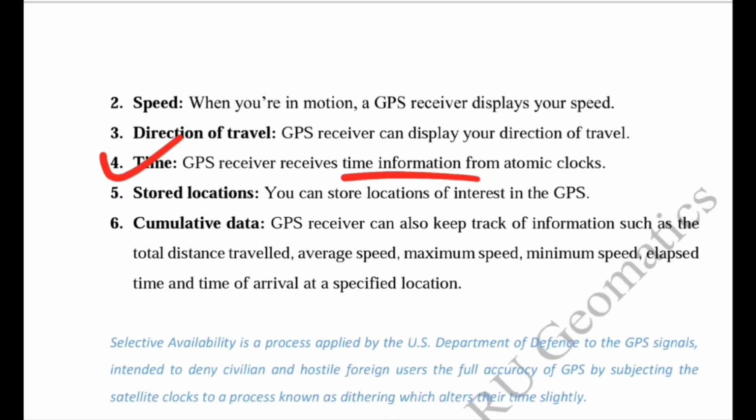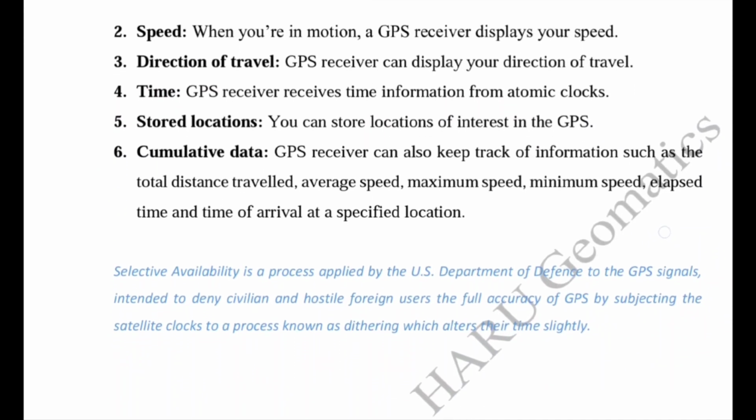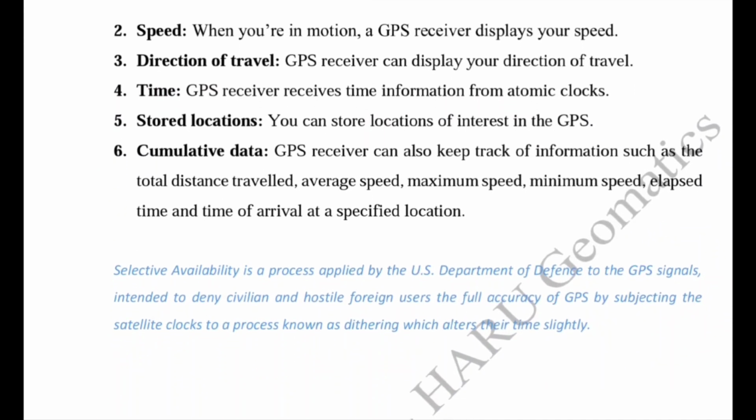Now we can also store the location. As you see the map history, you will be able to find out where you have moved or where you have gone in past time. So it is a very interesting concept of the GPS, because it can store the locations. Now we can achieve the cumulative data, that is what is the average speed, what is the maximum speed, minimum speed, elapsed time, time of arrival. All these things can be achieved by the GPS receiver.